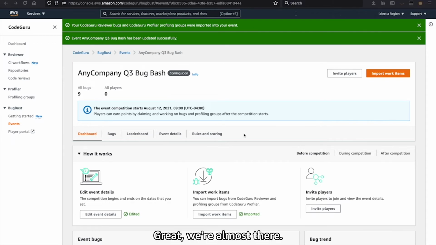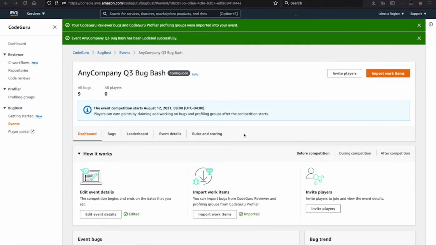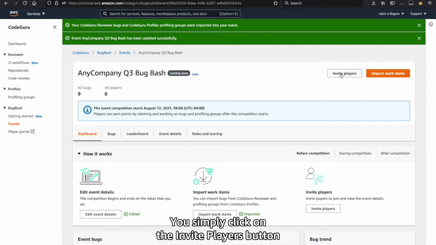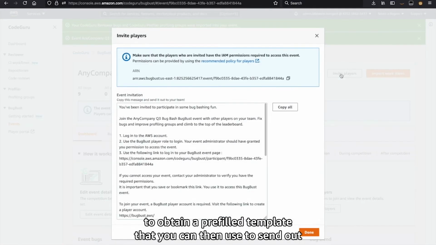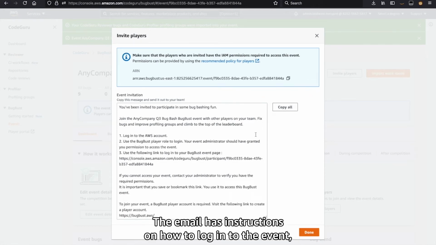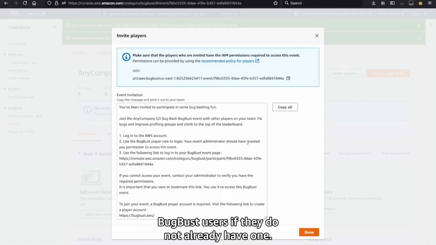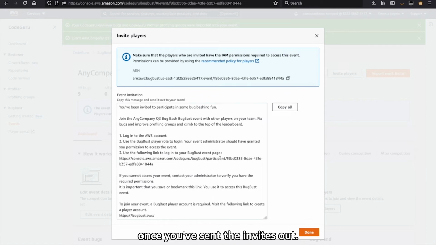Great, we're almost there. Now that we have a list of bugs to resolve, let's invite the players. Inviting the players is quite simple. You simply click on the Invite Players button to obtain a pre-filled template that you can then use to send out emails within your organization. The email has instructions on how to log in to the event, and how players can create their own BugBust users if they do not already have one. So it's quite simple to set up and get ready to go once you've sent the invites out.